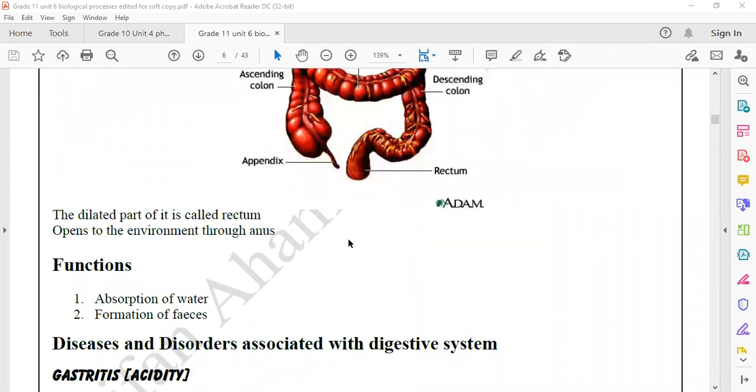The large intestine does two functions. One, absorption of water. Second, formation of feces. Feces is formed in the large intestine and stored in the rectum. Hope you are clear.